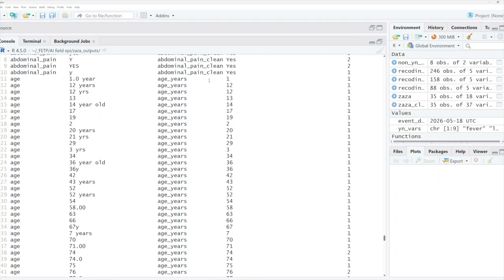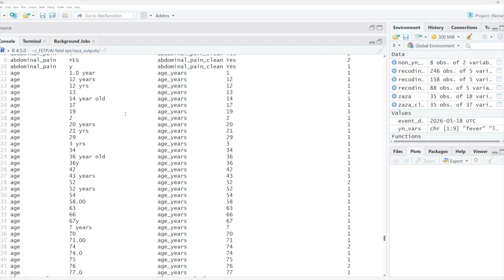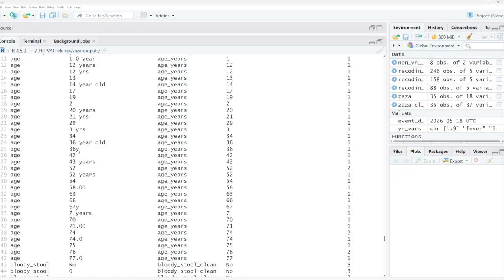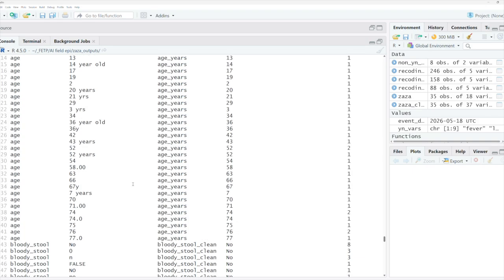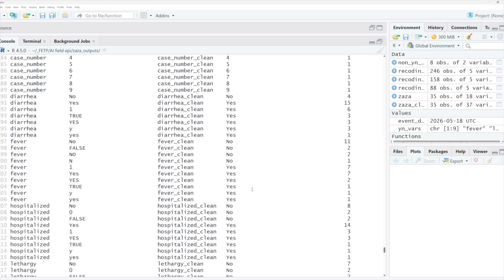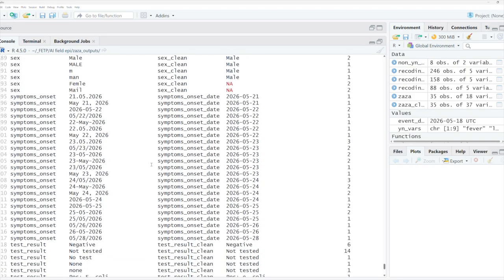You can also see that for age, there were some original values that included units, and these have all been stripped. So now we just have numeric age for all the variables. And as we're looking over this, we just want to confirm that there was nothing misinterpreted. But eyeballing all of this, we can see that the code has correctly cleaned the age variable. If we look at symptom onset date, we can also see that all these varying versions of date formats have been correctly cleaned to the correct symptom onset date. This is a huge help because oftentimes cleaning dates can be one of the most time-consuming aspects of cleaning a data set.